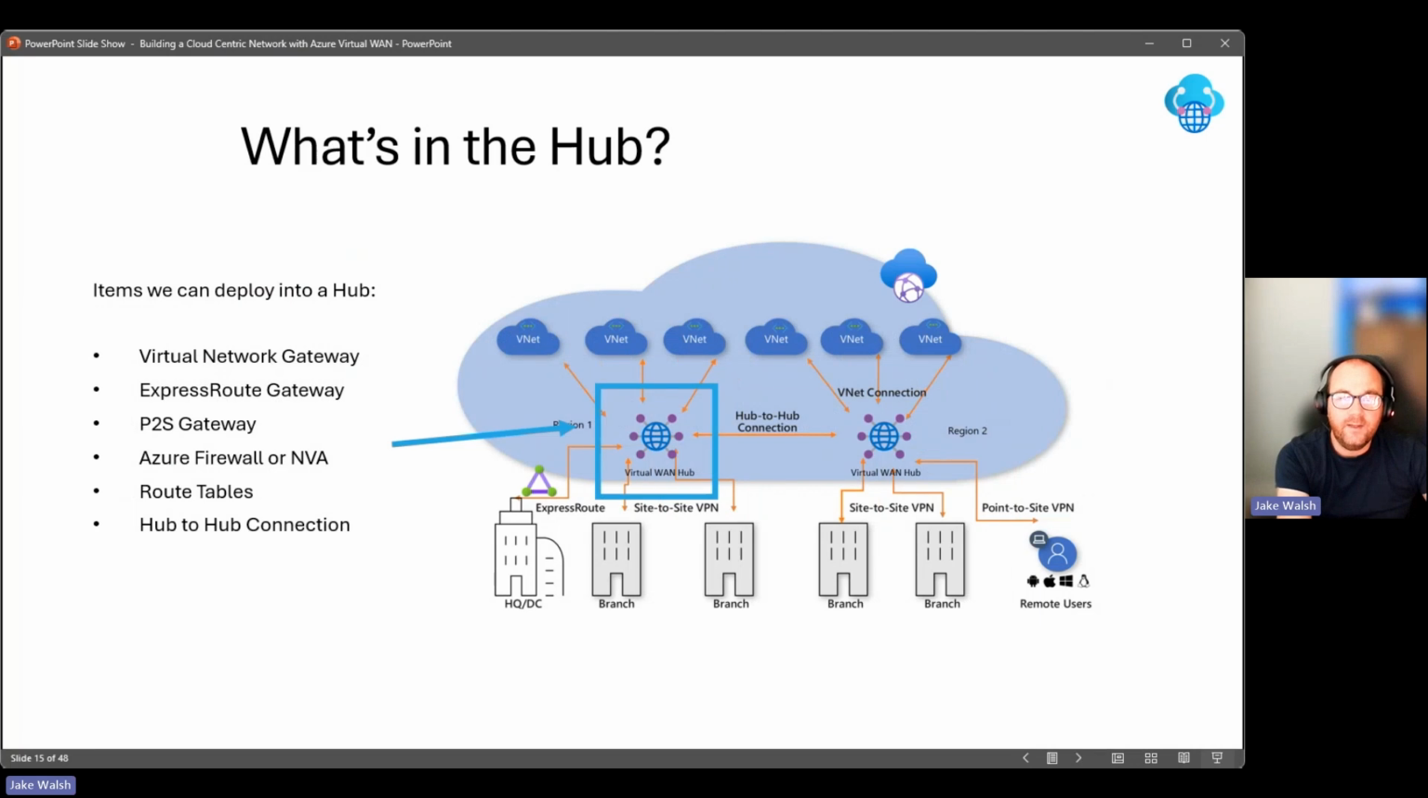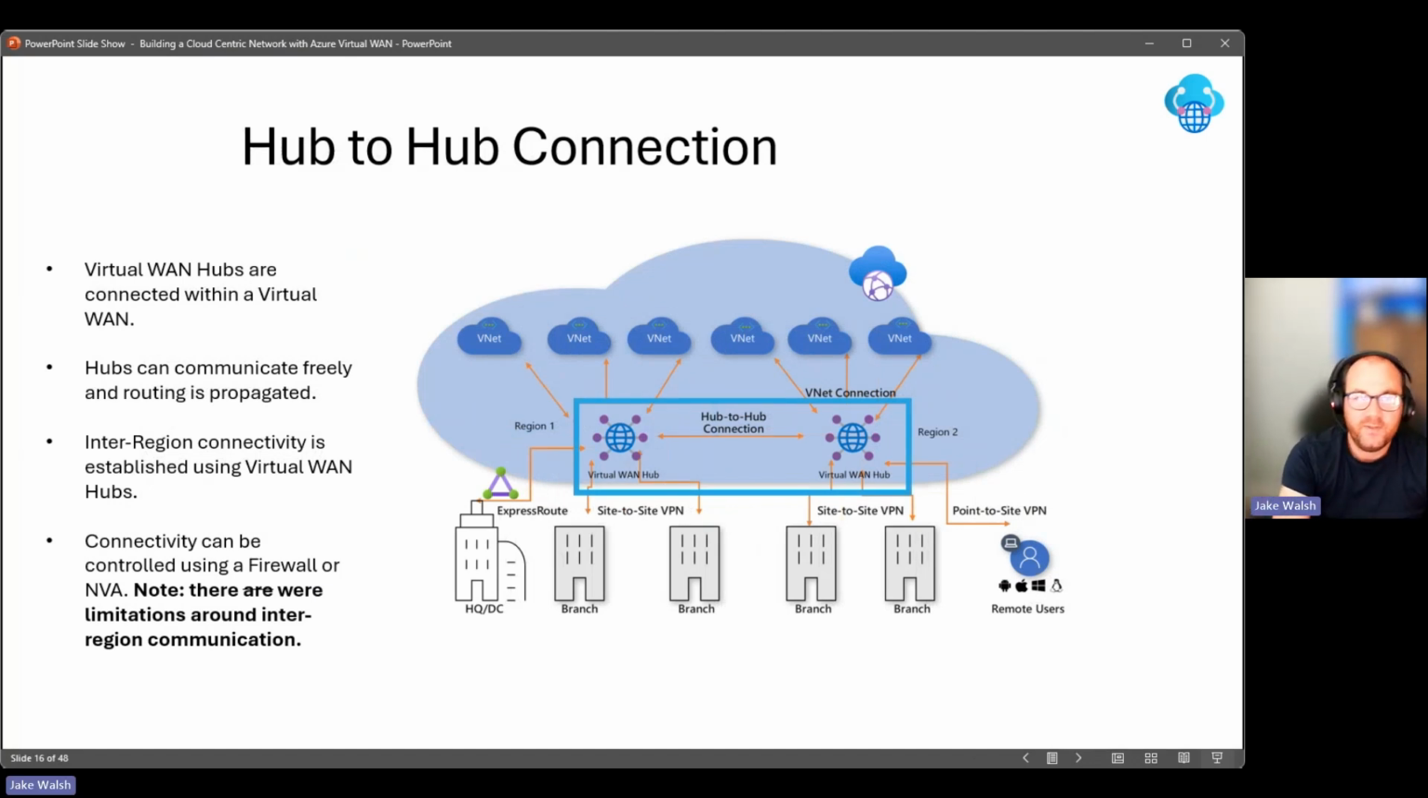So let's think about what's actually in the hub. We've talked about what it is. Let's have a look at what we can actually deploy into that Virtual WAN hub. Well, it's things like a virtual network gateway, an ExpressRoute gateway, a gateway for point-to-site. We could deploy Azure Firewall or an NVA if we're using a third-party solution. We have route tables. We can also create a hub-to-hub connection. You'll see in this diagram from the Microsoft documentation, this example is using 2 Virtual WAN hubs, probably across 2 different regions. That hub-to-hub connection is also deployed in that hub, and that allows items that are connected to each hub to talk to each other across that Virtual WAN topology.